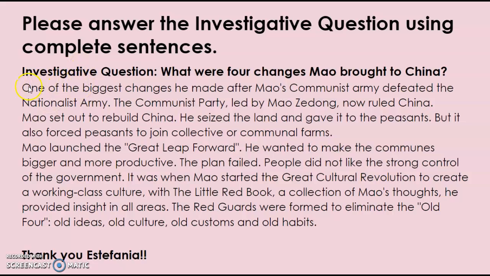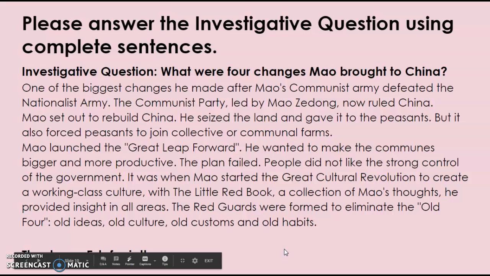But I really appreciated how you started with biggest change right here, because you're telling me you think that was most important. So I'm kind of curious how everyone else feels about that, if they think that was the biggest change as well. So you guys, you did a really nice job this week.